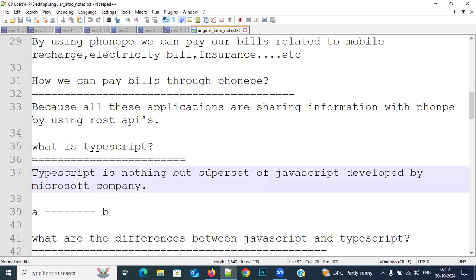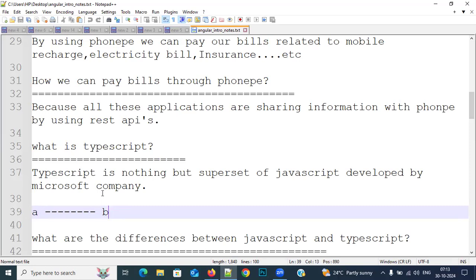So then, superset of JavaScript. What is the meaning of superset of JavaScript? The extended part of JavaScript, or else we can call it a modified version of JavaScript. Who modified this? Microsoft persons. Right, very good. For example, you have taken A into your hand and you have converted it into B. There will be differences or not? Respond everybody, don't be silent. Yes. Obviously there will be differences between A and B.